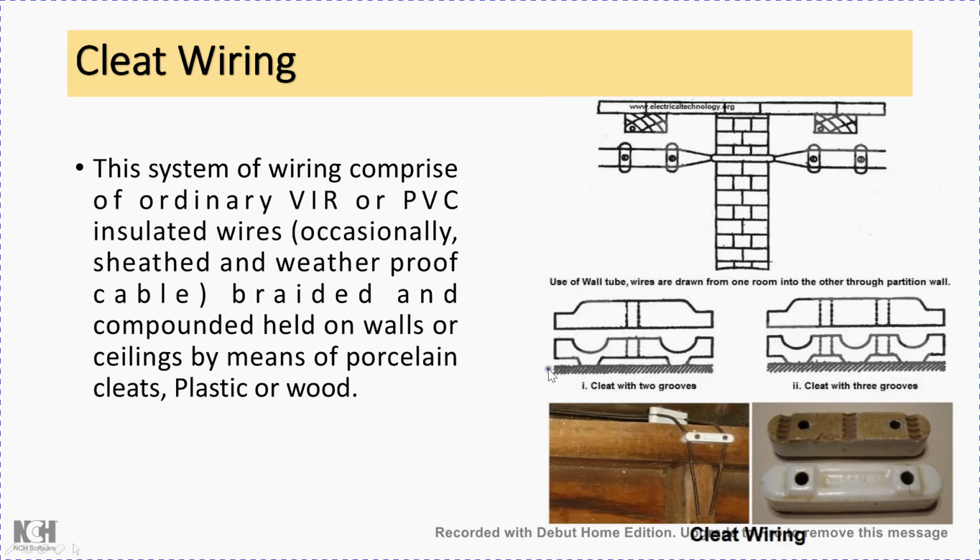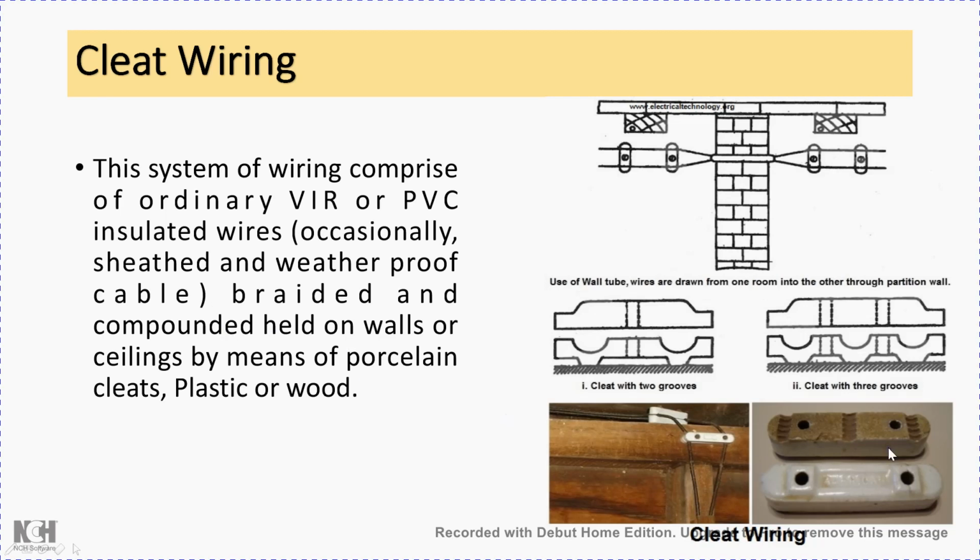Now this system of wiring comprises ordinary VIR or PVC insulated wires. Occasionally sheathed and weatherproof cables can also be used, braided and compounded, held on walls or ceiling by means of porcelain, plastic, wood cleats, etc. So cleats can be of porcelain or wood type, or braided and compounded material can also be used.